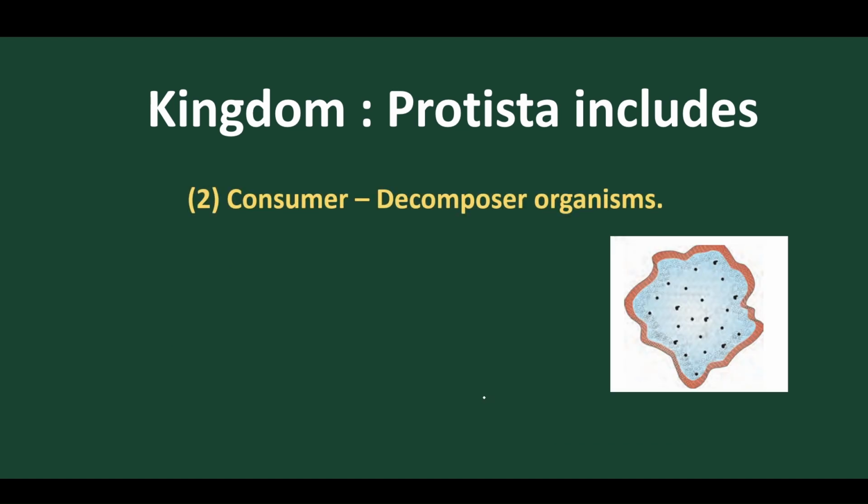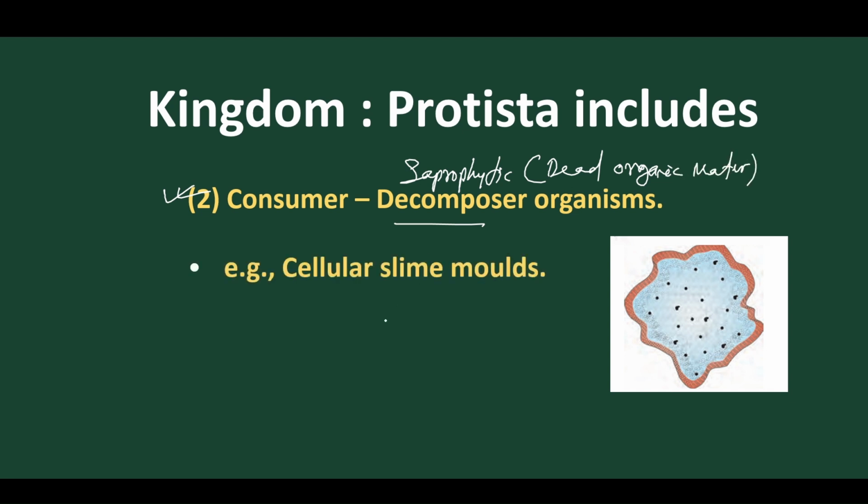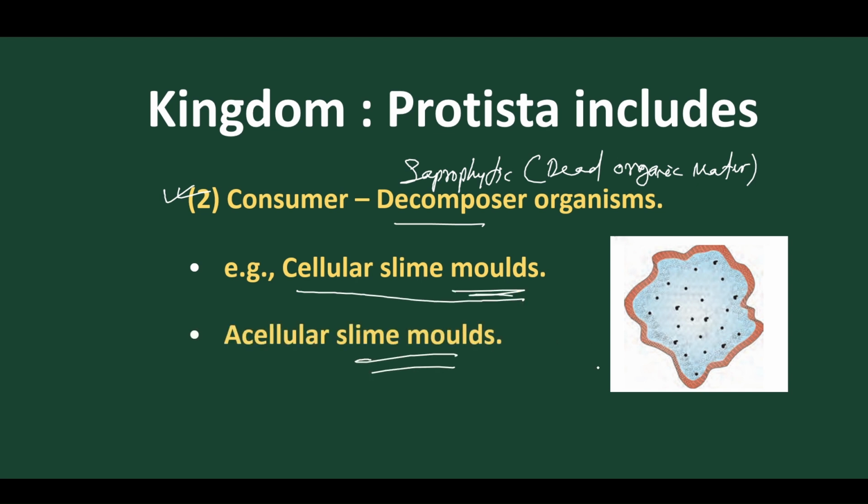Now let's move to the second group, called the consumer group or decomposers. These are saprophytic, meaning they depend on dead organic matter. The best examples are cellular slime molds as well as slime molds. We'll discuss them later.